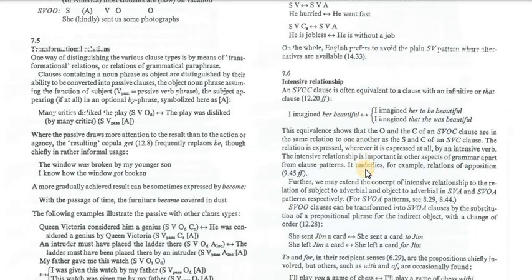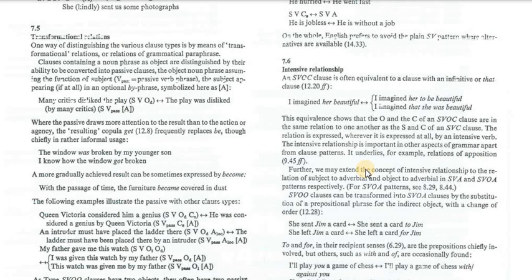7.6 Intensive relation. Intensive relation means that there is a relation between two elements, particularly between the subject and the complement, or the object and the complement. But let's have a look at the sentence. I imagined her beautiful. I, subject, imagined verb, her object, beautiful, complement.